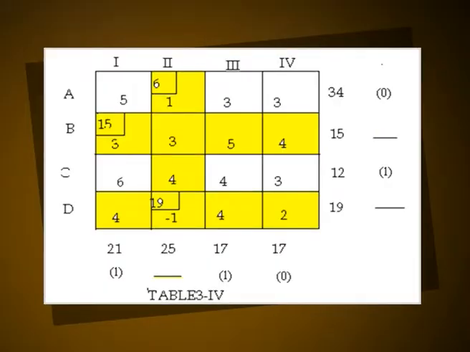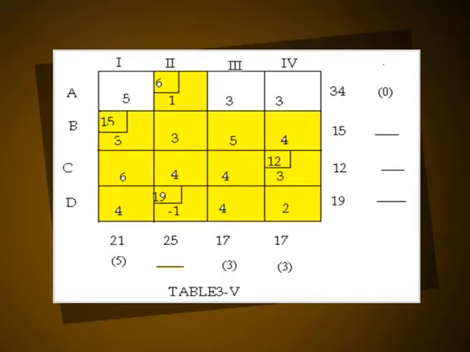The new table and differences for the remaining rows and columns are as follows. The largest difference is 1 corresponding to the third row, first and third columns. We select the third row and allocate in the cell 3-4 having the least element 3. The maximum possible allocation in this cell is minimum of 12, 17, that is 12. Hence, the availability at C is exhausted. Then cross off the third row. The new table and differences for the remaining rows and columns are as follows.